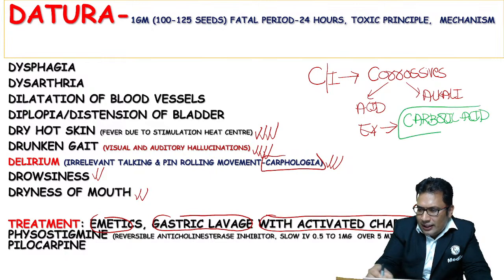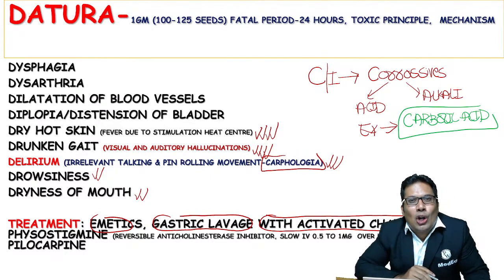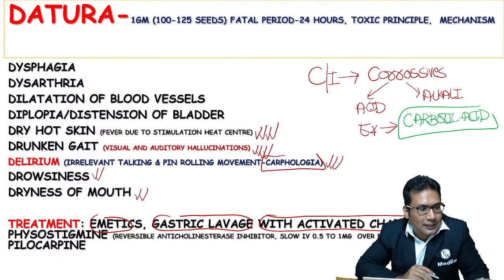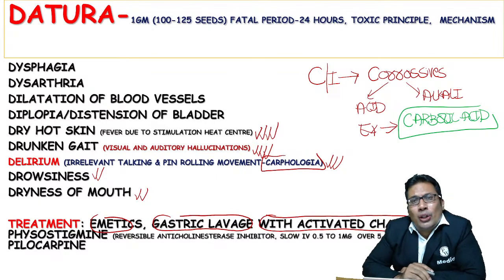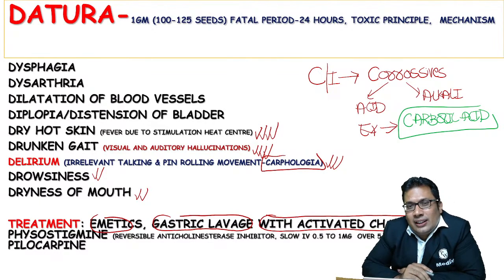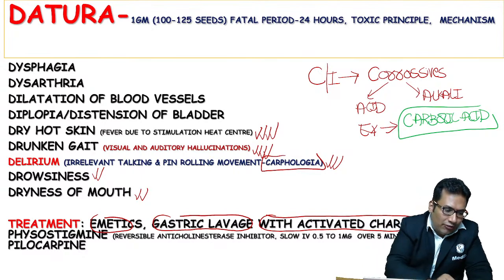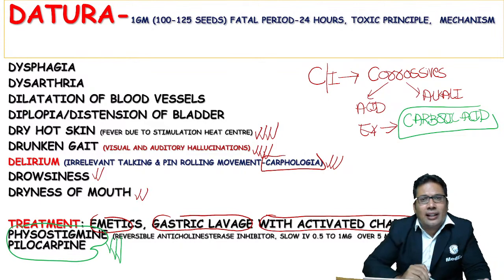Carbolic acid, nothing but your phenol, Dettol, Lysol, all this is nothing but phenol, carbolic acid. So the correct answer is carbolic acid. And what is the drug of choice in case of datura poison? The drug of choice is physostigmine. Physostigmine is the correct answer.